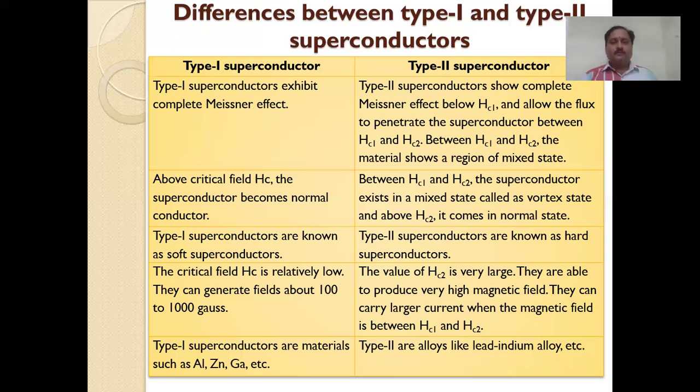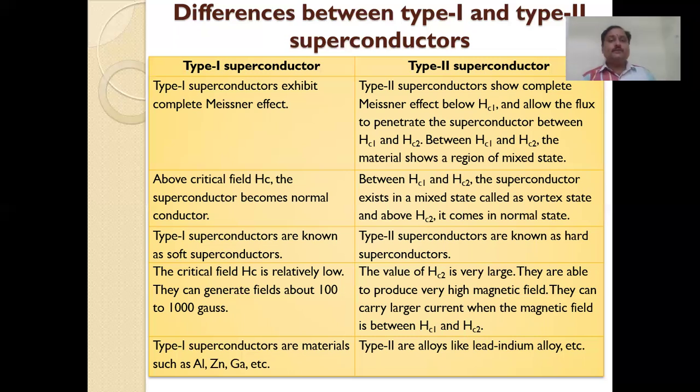Why are they called soft? It means it can deal with only one critical value, Hc, the critical field. Type 2 superconductors can deal with two values, in between Hc1 and Hc2. That means two critical fields. Already you have seen this in the diagram of the critical field. These are called type 1 superconductors, and type 2 are also called hard superconductors.